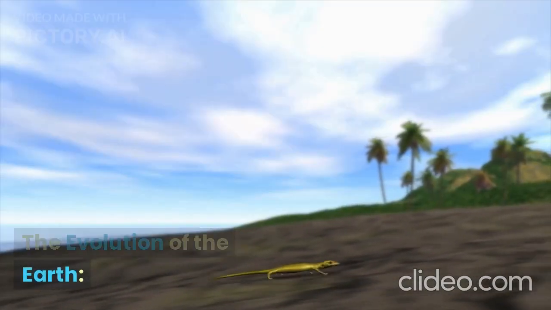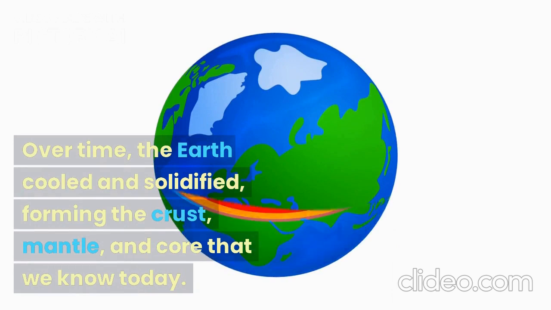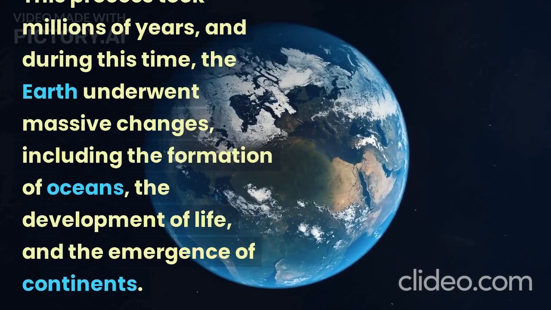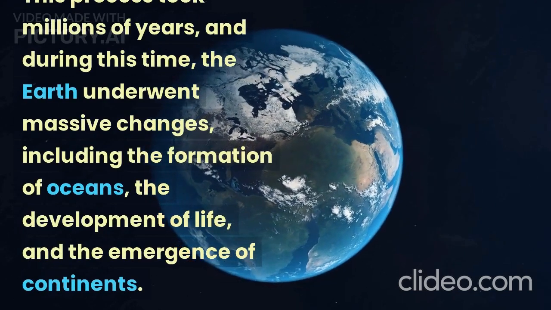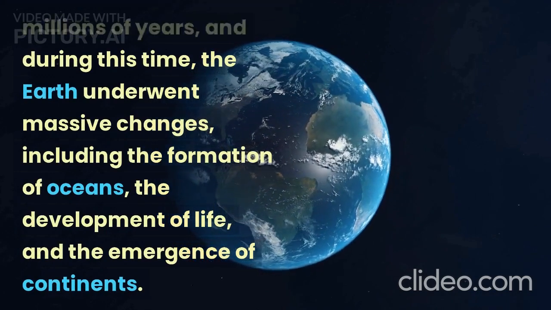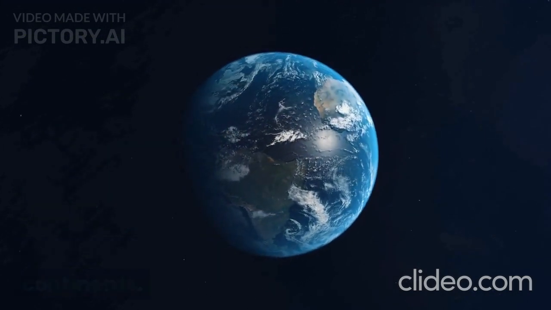The evolution of the Earth. Over time, the Earth cooled and solidified, forming the crust, mantle, and core that we know today. This process took millions of years, and during this time, the Earth underwent massive changes, including the formation of oceans, the development of life, and the emergence of continents.